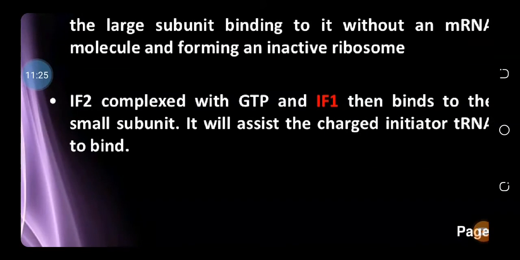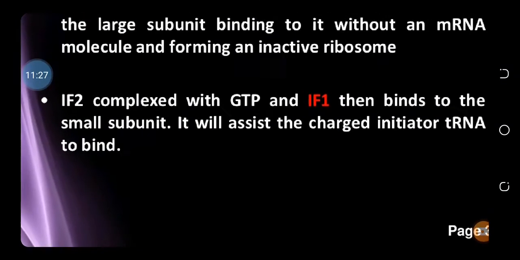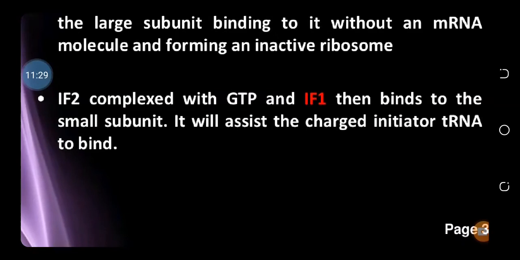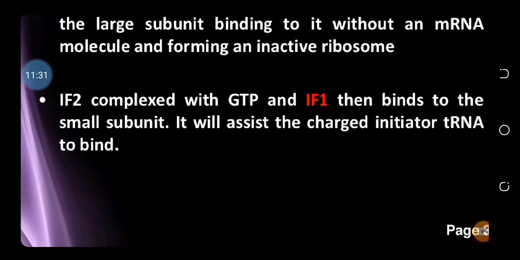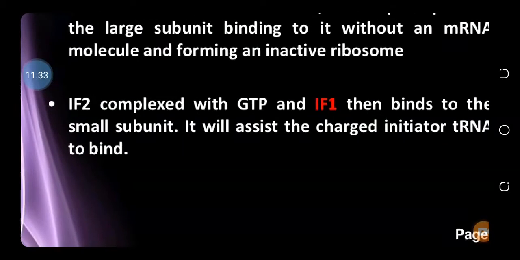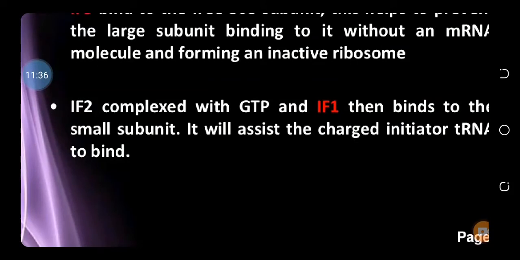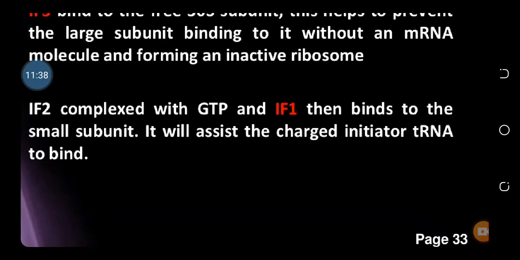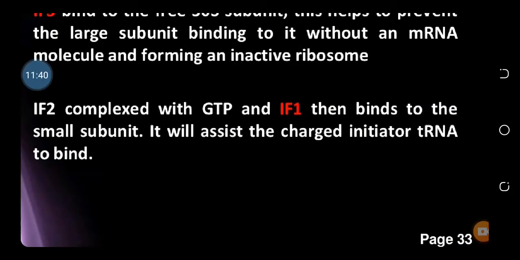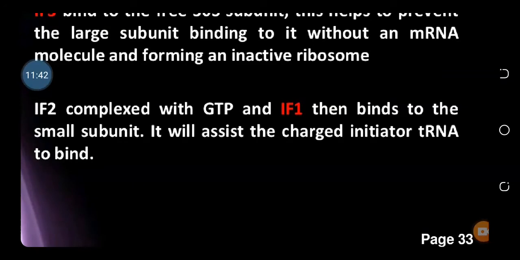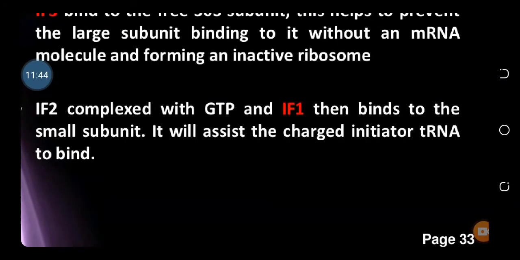IF2 complexes with the GTP and IF1 comes later on. These two help the ribosome to bind with the charged transfer RNA. The first charged transfer RNA is the F-MET transfer RNA in case of prokaryotes, and the MET transfer RNA in case of eukaryotes, where F-MET means formyl methionine transfer RNA and MET means methionine transfer RNA.